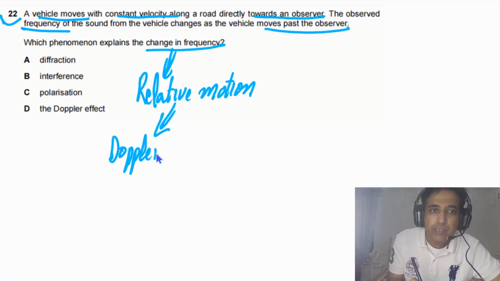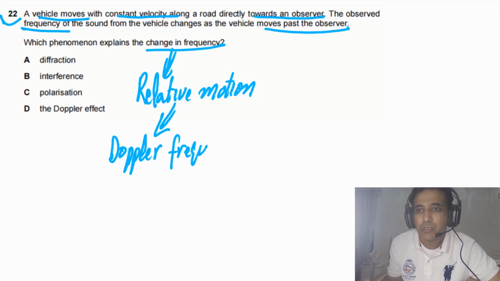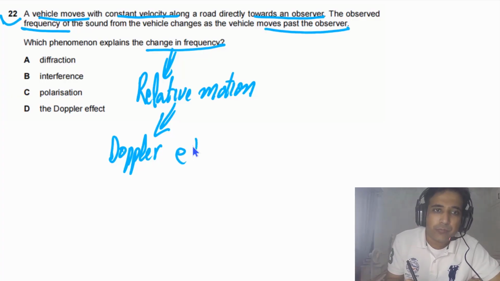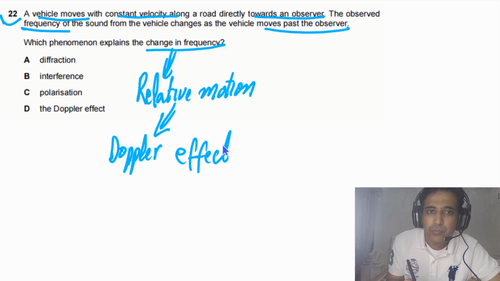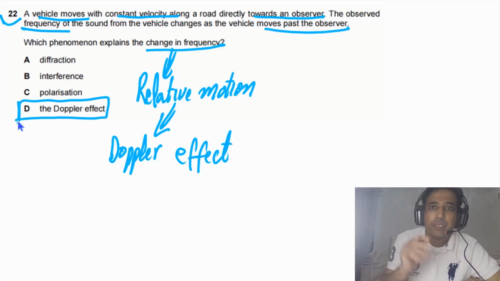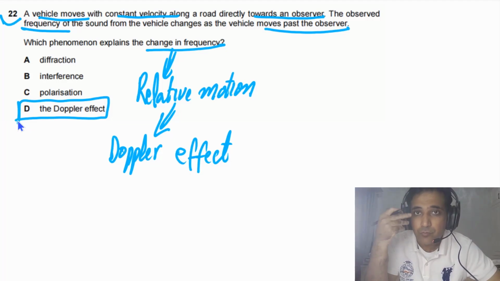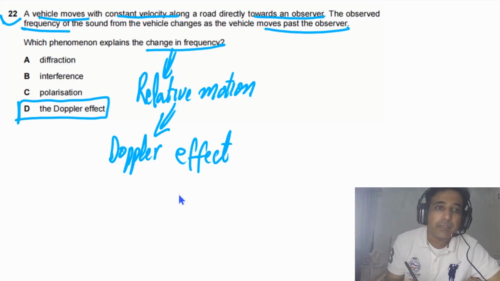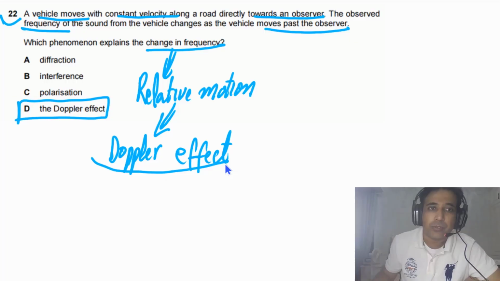So this is the Doppler effect, the apparent change in frequency. So this phenomenon is called the Doppler effect. So the answer for this one is simply D. Due to relative motion, the frequency we will hear is not the frequency which is produced by the source. So this apparent change in frequency is due to relative motion, and this phenomenon is the Doppler effect.